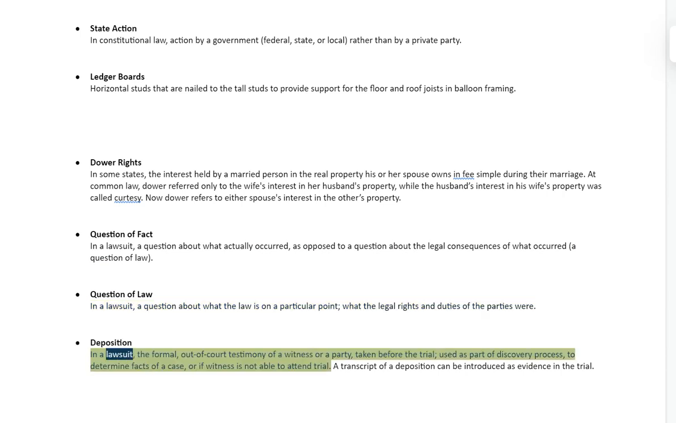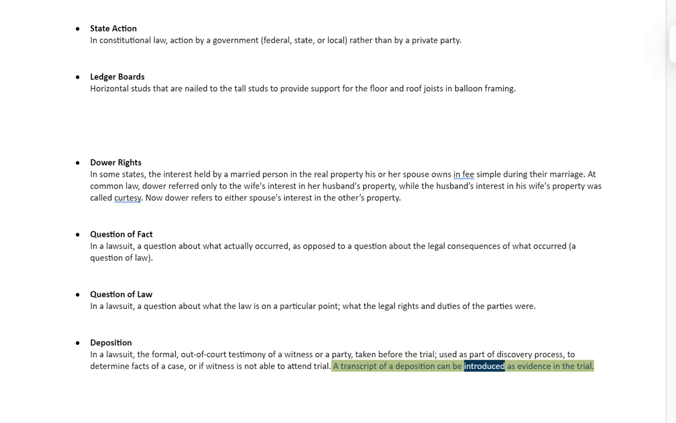Deposition. In a lawsuit, the formal, out-of-court testimony of a witness or a party, taken before the trial, used as part of the discovery process, to determine facts of a case, or if a witness is not able to attend trial. A transcript of a deposition can be introduced as evidence in the trial.